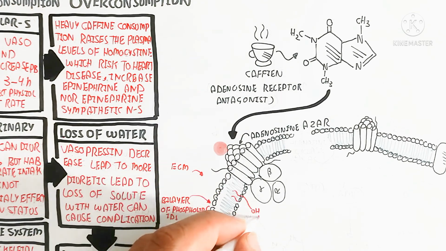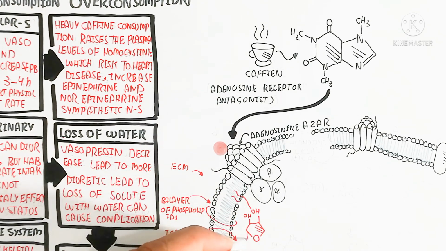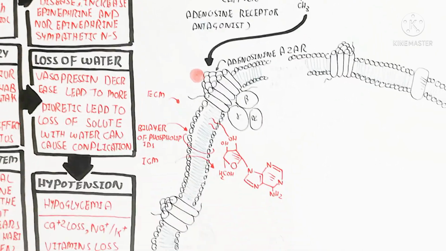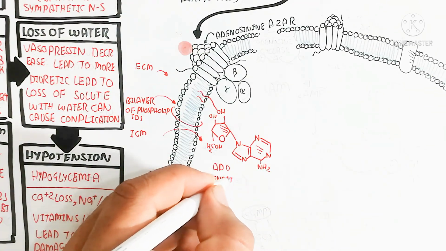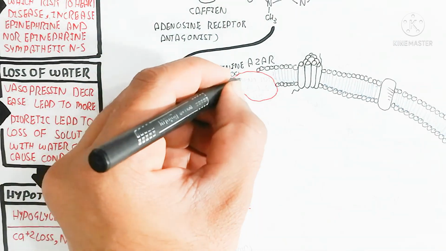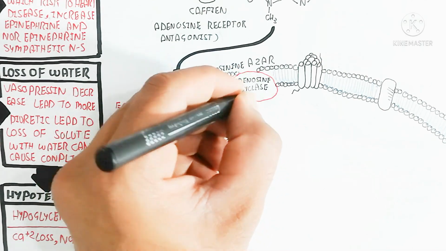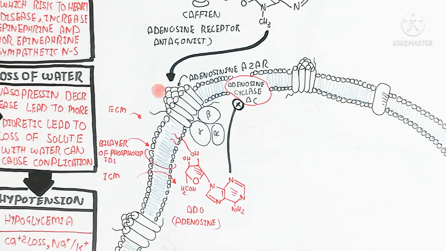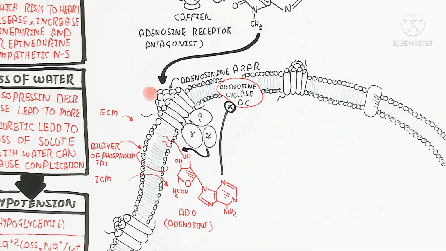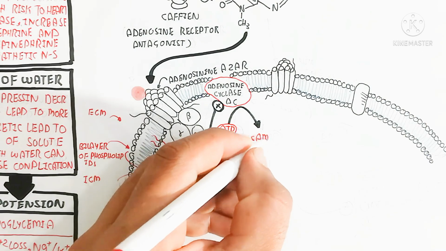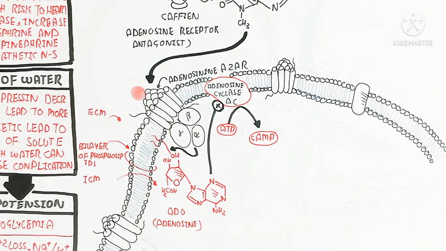The alpha subunit contains GDP, which will be activated by GTP, which will lead to activation of adenylyl cyclase. After this activation, the adenylyl cyclase activity increases. That is a membrane-bound enzyme, and in this way the stimulation leads to ATP conversion into cyclic AMP. So remember, cyclic AMP is the second messenger which will lead to different targets.